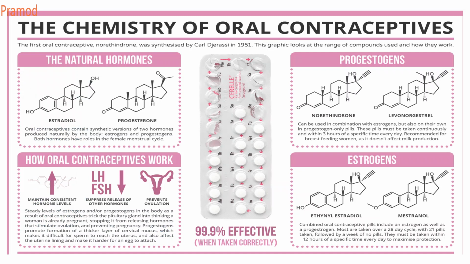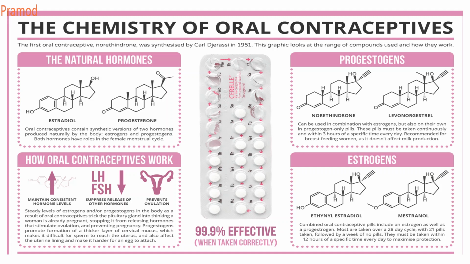So these are the drugs which are used in oral contraceptives, that is estradiol, progesterone, progestins, with synthetic examples like norethindrone, ethynodiol, and levonorgestrel.